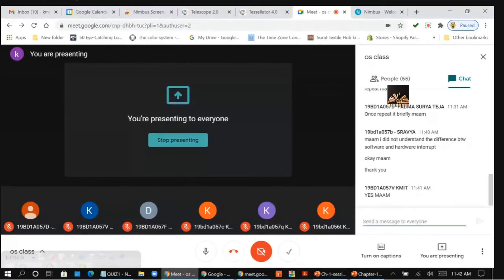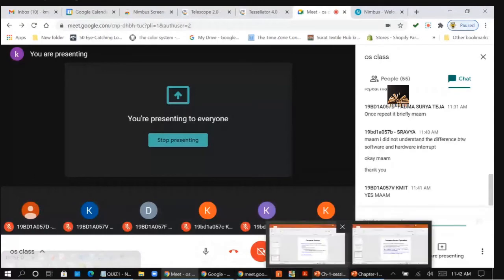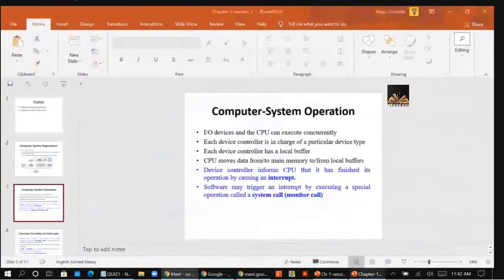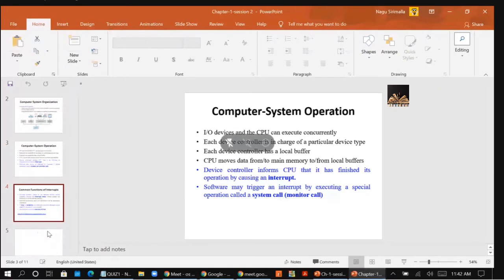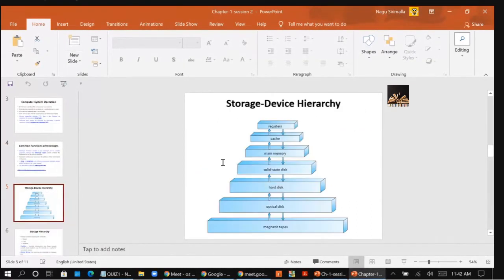Okay, so we are done with the computer system operation. Next, let's start with the storage structures. Storage structures, right? So the CPU can load the instructions only from the memory. You all know that the CPU can take the instructions only from the memory, right?